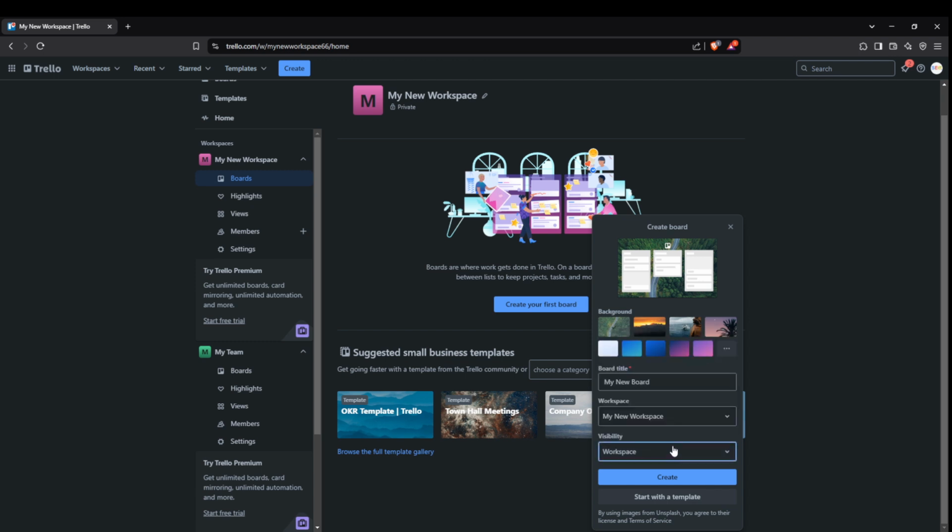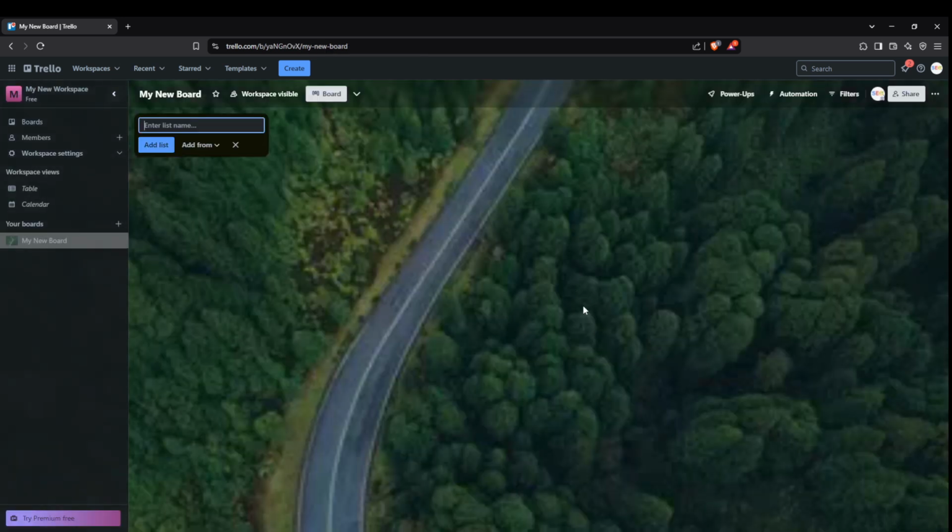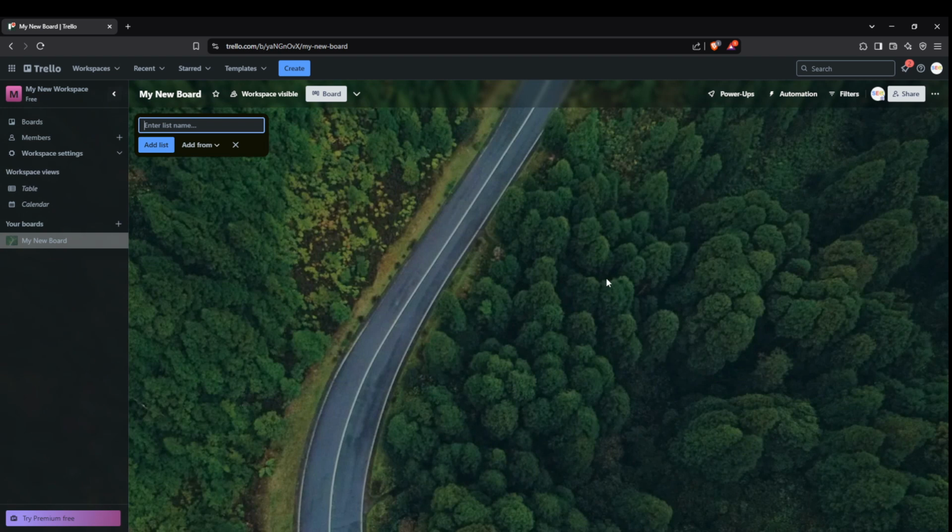Visibility is another important aspect to consider when creating your board. Trello allows you to choose from options like private, team, or public visibility. If you're working solo or with sensitive data, private might be your best bet. For collaborative projects, team visibility works great. Now with the basics set, we go ahead and click Create.